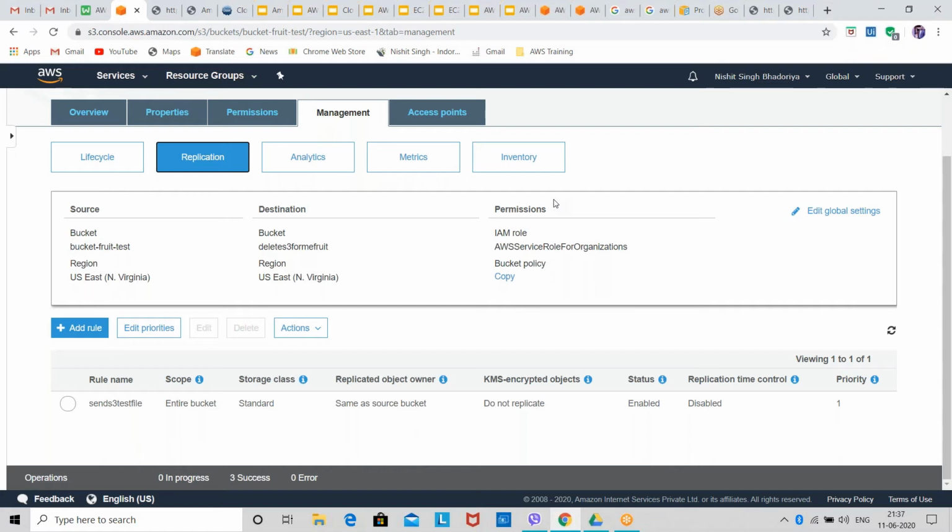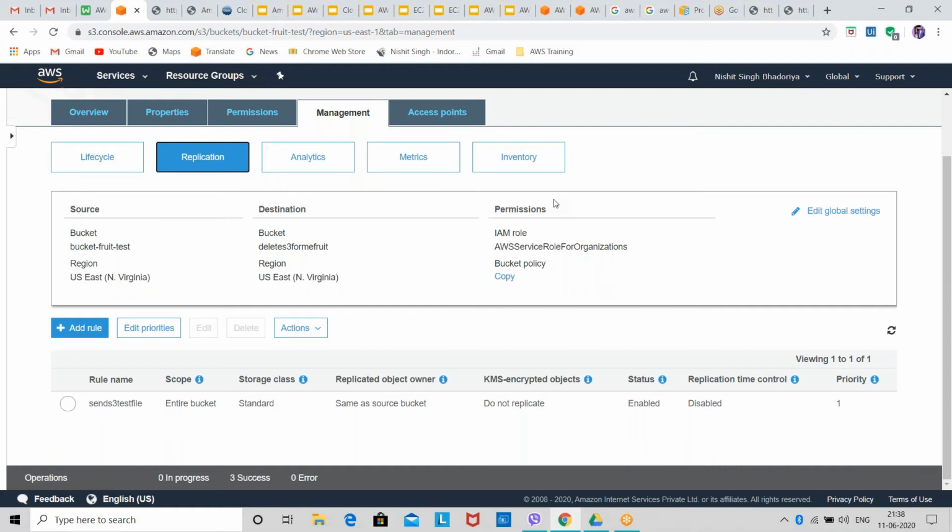S3 will directly send your replication request to their servers in their data centers, and from their data centers, all the servers will replicate your data from S3 to the S3 bucket of the other. So each and everything is taken care of by S3 only. No other service is involved.